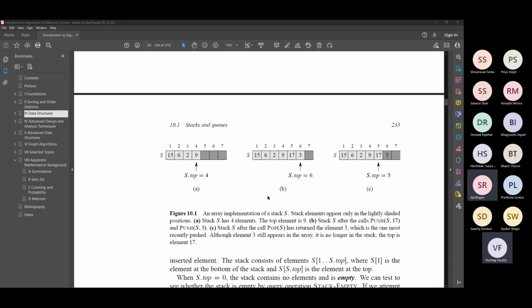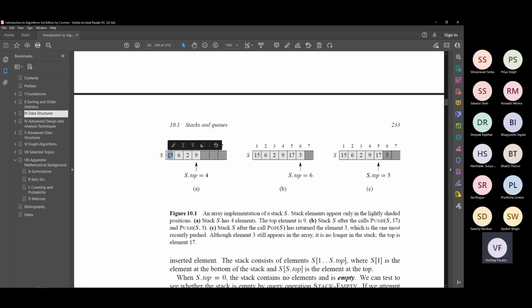From the right hand side. Yeah, they should have entered from the right because the element 15 will go and get stuck here. Then the element 6 will go from the right and get stuck here because 15 is already here, it cannot go any further. Then the element 2 will come from right and get stuck here because it cannot go any more left because 15 and 6 are already there. And then the element 9 will come and get stuck here.